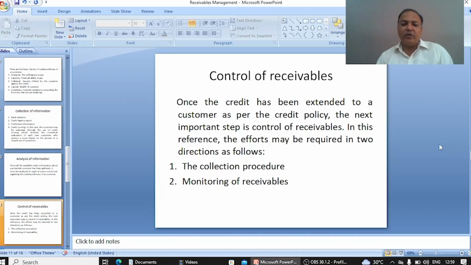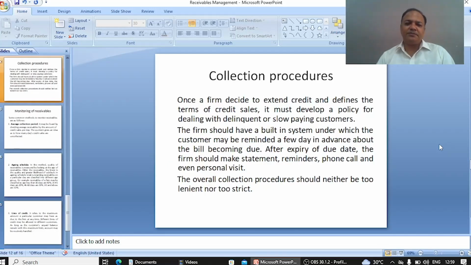And whenever we have to control the receivables, first of all, we will discuss the collection procedure. Once a firm decides to extend credit and defines the terms of credit sale, it must develop a policy for dealing with delinquent or slow paying customers.